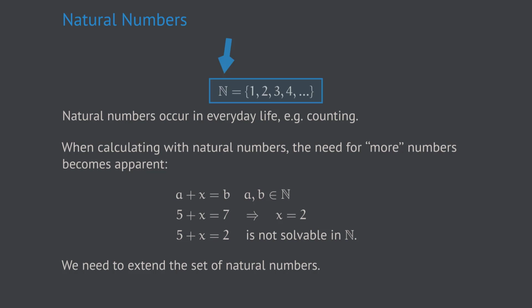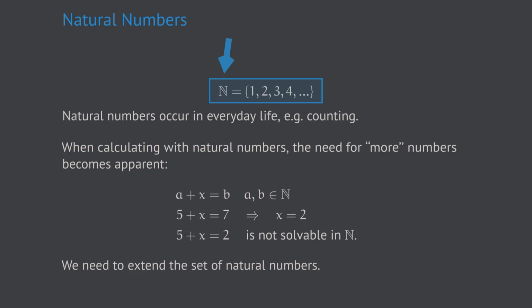But when doing mathematics with natural numbers, things get limited quite quickly. Doing mathematics in many contexts means to take a real-world problem and build an equation from this problem, and the equation should be solved in mathematical terms. Of course, we want the solution of equations to be part of the number systems we are working with. Now, if you work with the natural numbers, we want the solution of an equation to be a natural number.